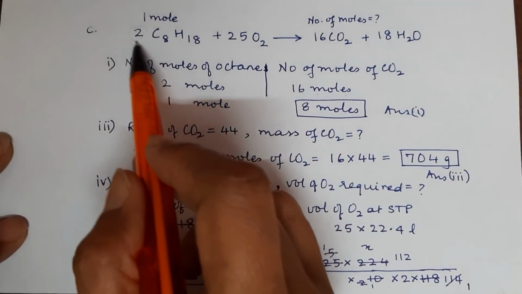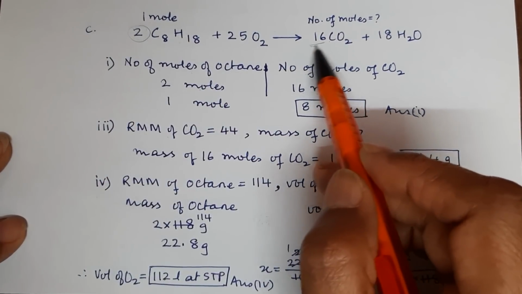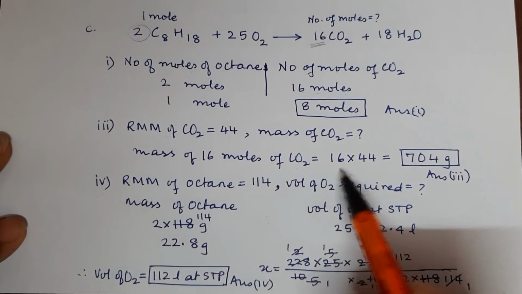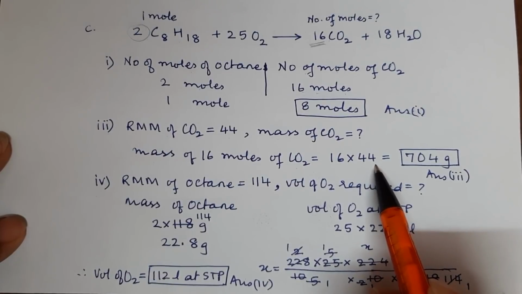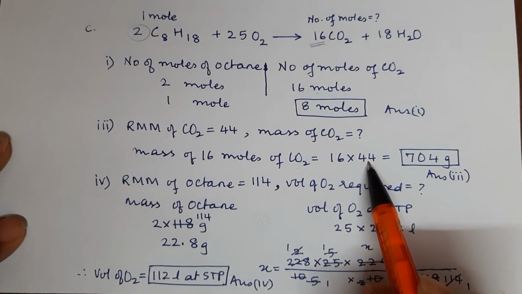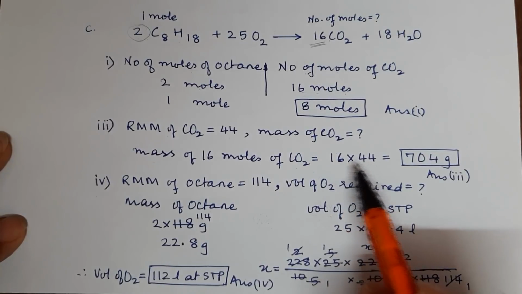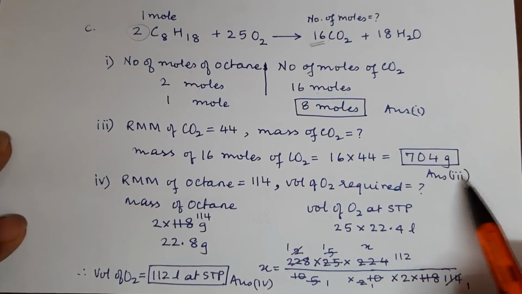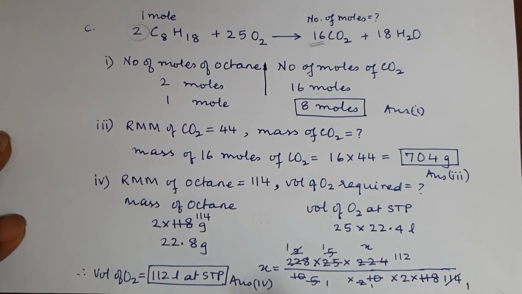Now burning 2 moles of octane, we have got 16 moles of CO2. So mass of 16 moles of CO2 will be 16 multiplied by RMM, because 1 mole will have 44 grams as the mass. So 16 will have 16 into 44, and we multiply it and we write the answer. That is our answer 3.